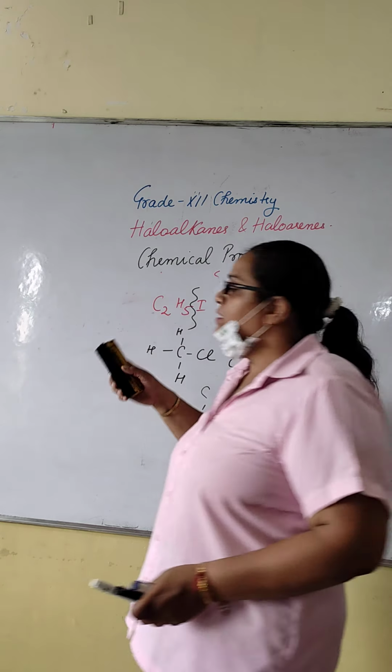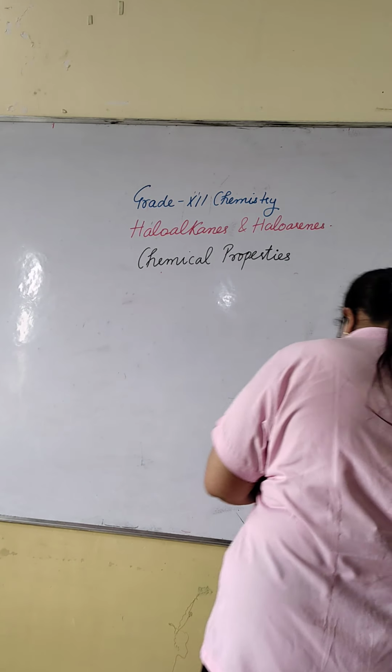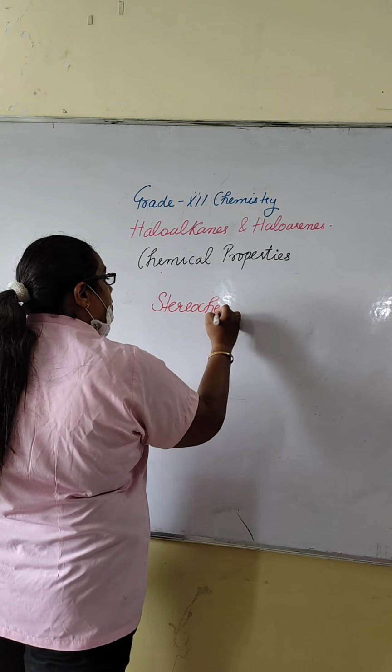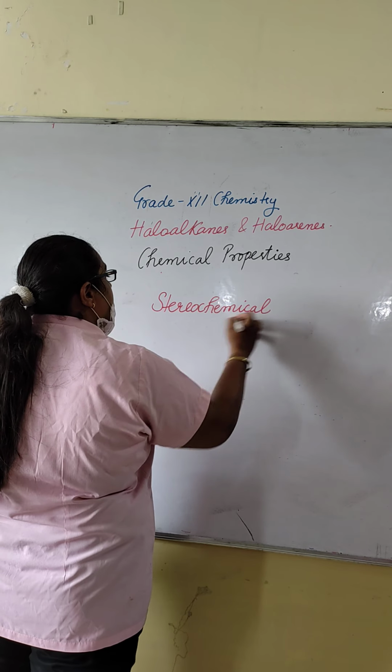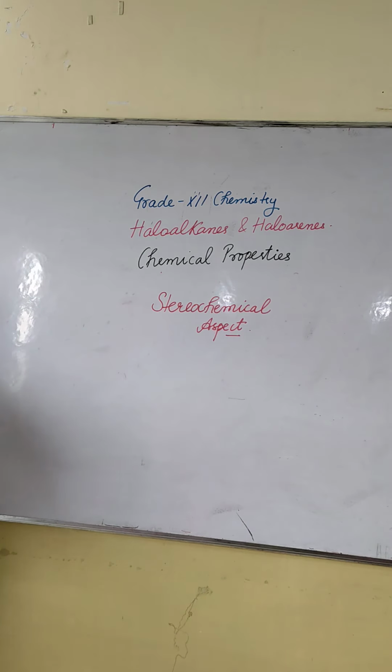See, an SN2 reaction proceeds with Walden inversion and SN1 proceeds with a racemic mixture. Racemic mixture means 50% retention and 50% inversion.